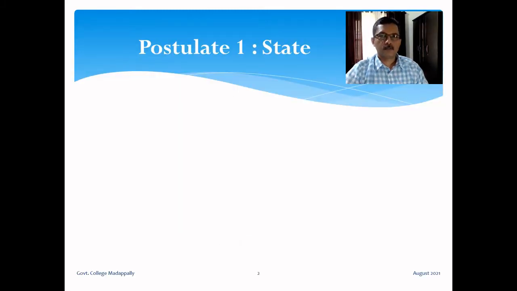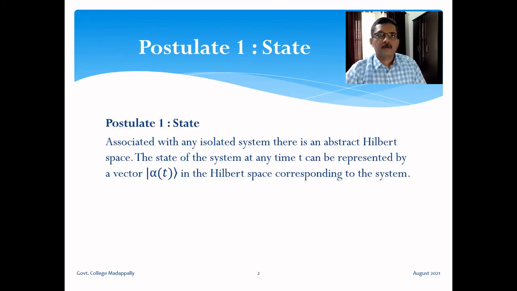Let's consider the first postulate. I call this the state postulate. Associated with any isolated system, there is an abstract Hilbert space. The state of the system at any time t can be represented by a vector ket alpha t in the Hilbert space corresponding to the system. So this is the first postulate.